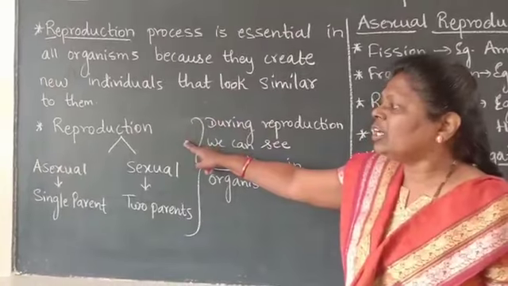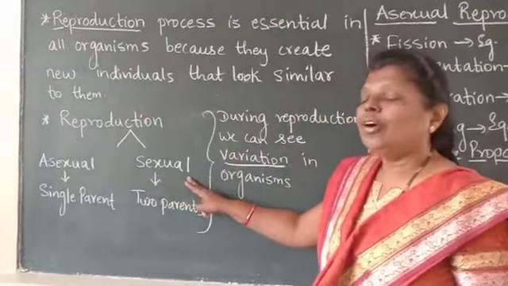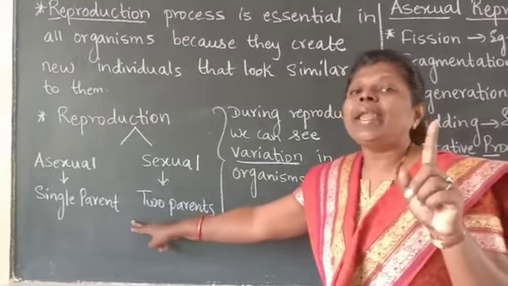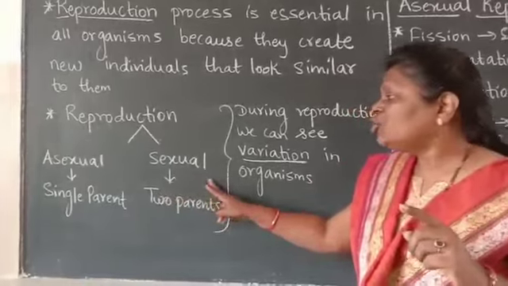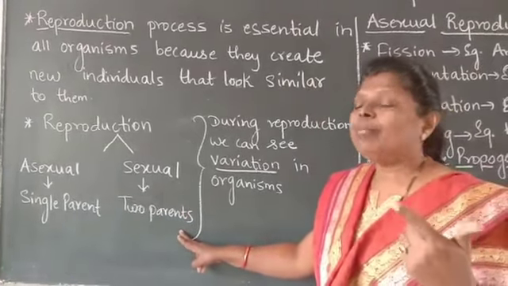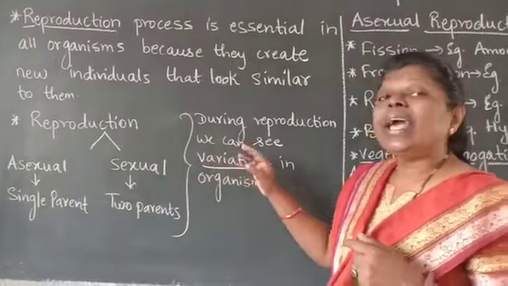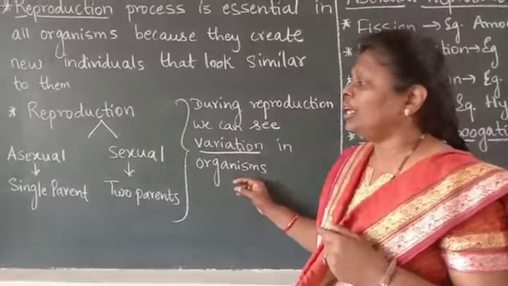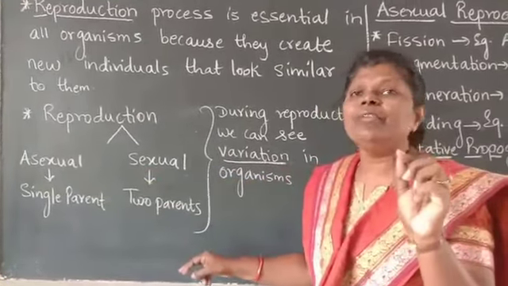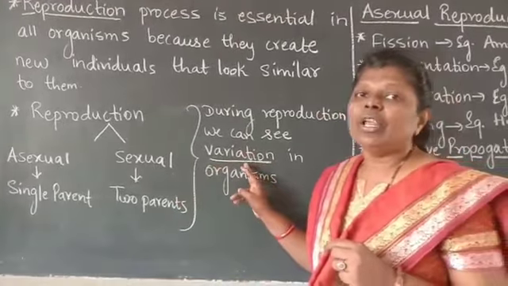And therefore reproduction is of two types: asexual reproduction and sexual reproduction. In asexual reproduction children, only one parent is required. But in sexual reproduction, we want two parents, that is male parent and female parent. During the reproduction process, we can see some variations in the organisms. But during asexual reproduction, the variations will be very small. But during sexual reproduction, variations will be more.